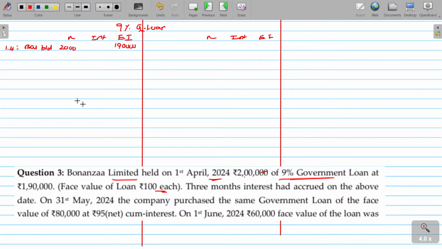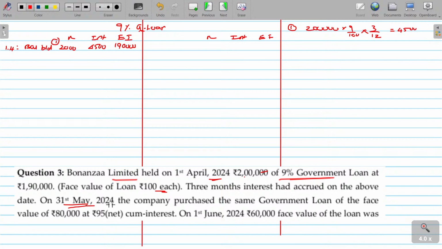For this face value, the applicable rate of interest being 9%, as on the date 3 months interest is accrued. Then this value being 4,500. First one is over. Right.